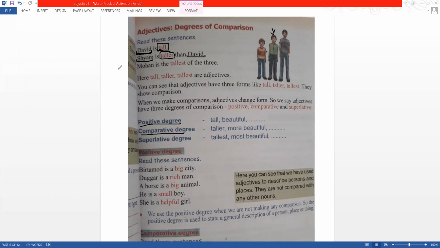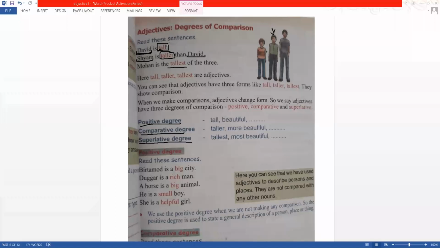Now the third one is when you're comparing among more than two. You say Mohan is the tallest. So here it's not just a comparison. You are talking about who is the most tall or most beautiful. So you're talking about the highest, the superlative degree of all. In the superlative degree, you are going to talk about among all. So most of the time it's among all. Mount Everest is the highest, means it is higher than anyone. So that's why we say highest, sabai bhanda high, sabai bhanda tall, tallest.